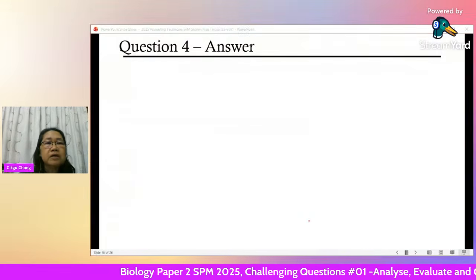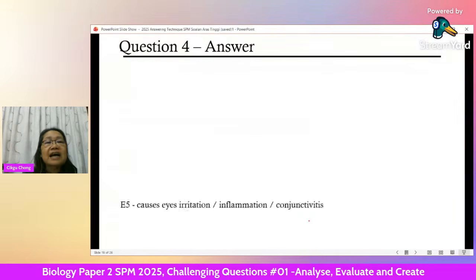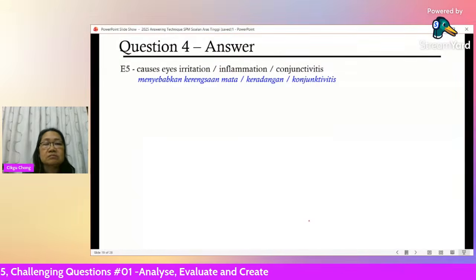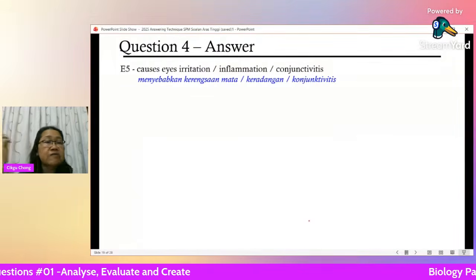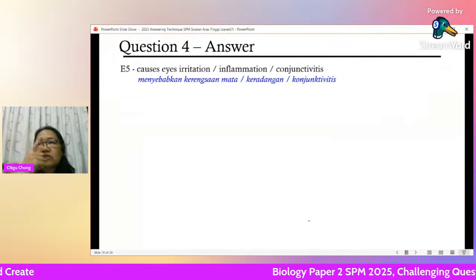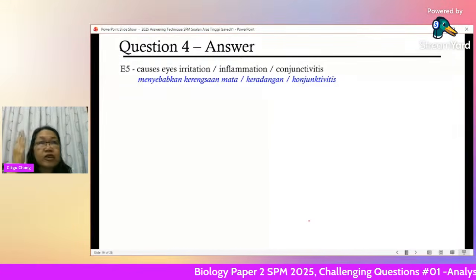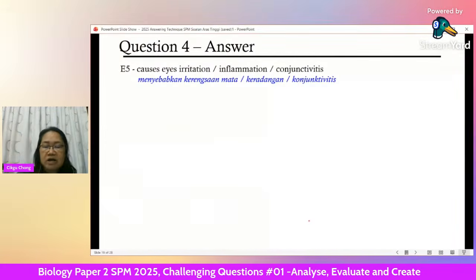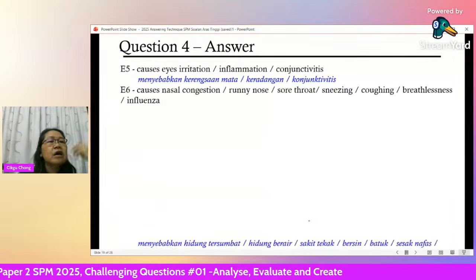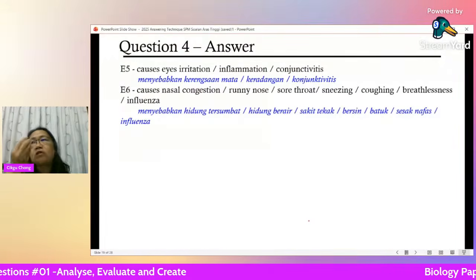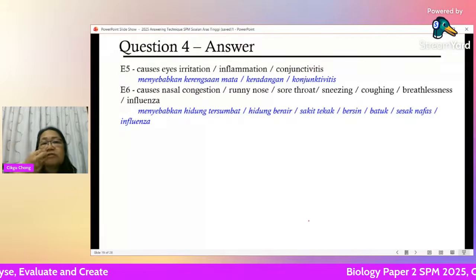Next one, this is for human health. Eye irritation, it irritates your eyes. Inflammation, so swelling. Conjunctivitis, where the conjunctiva, the membrane covering the cornea, gets infected. So you get red eye, which we call pink eye. It causes nasal congestion, so it's difficult to breathe, because particles enter your nose.